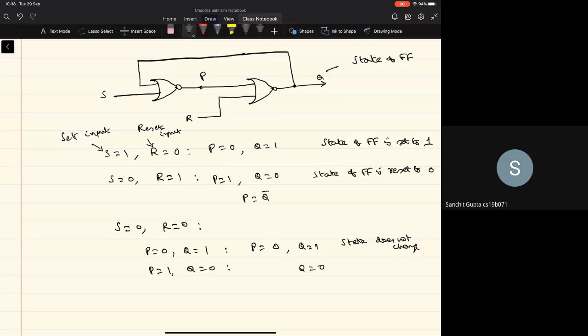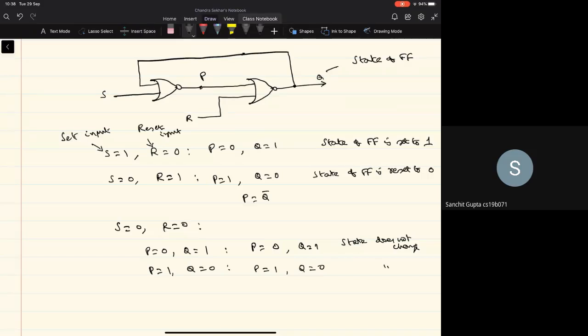And because Q is 0, S is also 0, P will be equal to 1, right? And this is same as what we have started with. So currently we had P equal to 1 and Q equal to 0, and when we change the S and R inputs to 0, 0, it will continue to be in the same state. So here also the state does not change.